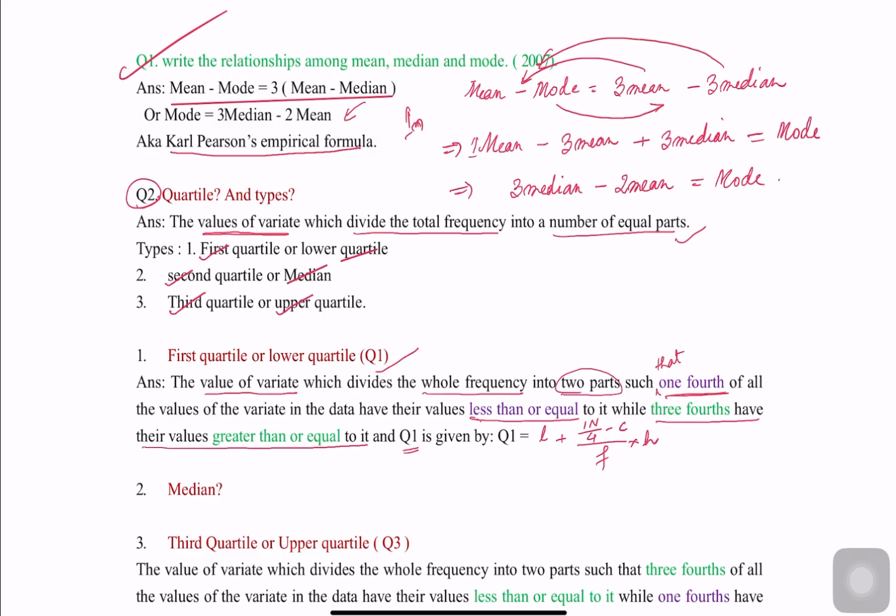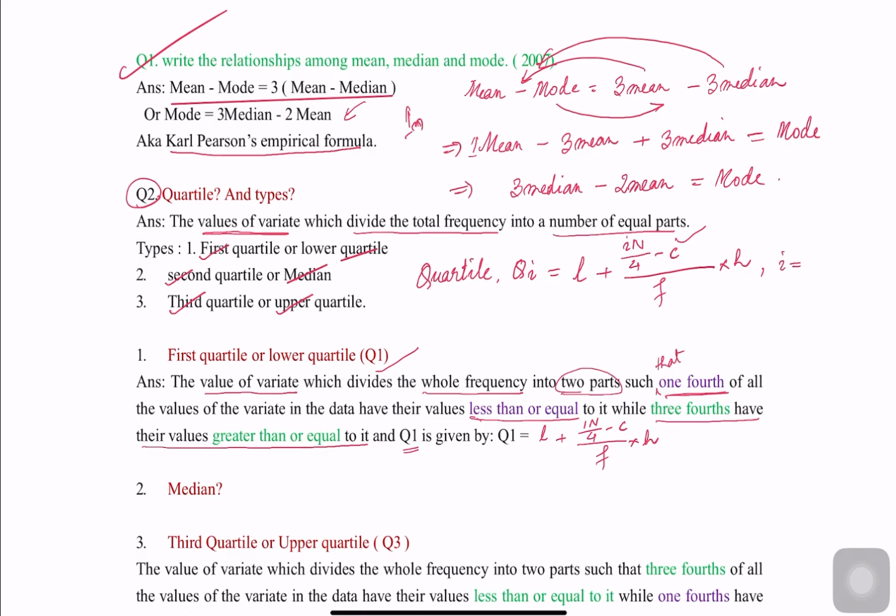Okay, now quartile is denoted by the quartile formula. Let's go to the formula Qi, and you have to write the formula of the median. L plus, here you will write iN divided by 4 minus C into H. Now this i goes from 1, 2 and 3.